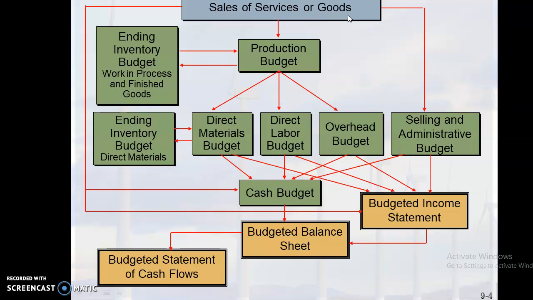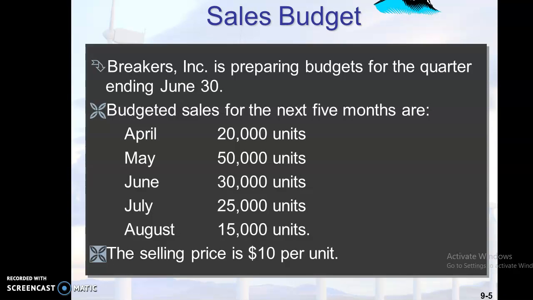From this cash budget and all these functional budgets, three budgets are prepared by the finance manager: the budgeted income statement, the budgeted balance sheet, and the budgeted cash flow statement. The consolidated form of all these budgets is known as the master budget. The master budget is nothing but the estimated P&L account, estimated balance sheet, and estimated cash flow statement. This is the way budgets can be prepared in the organization.